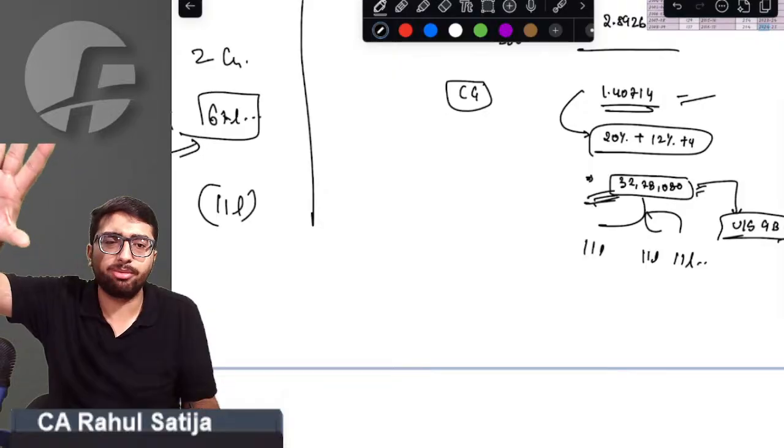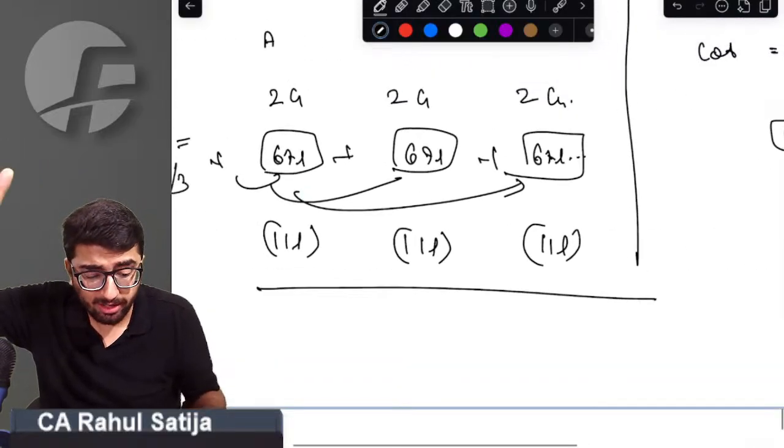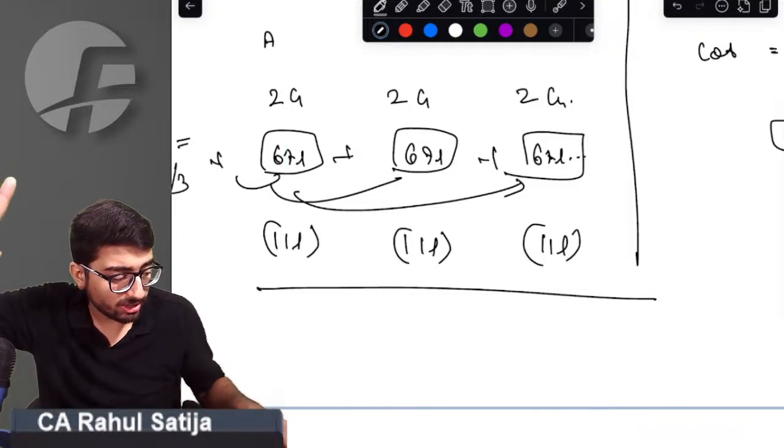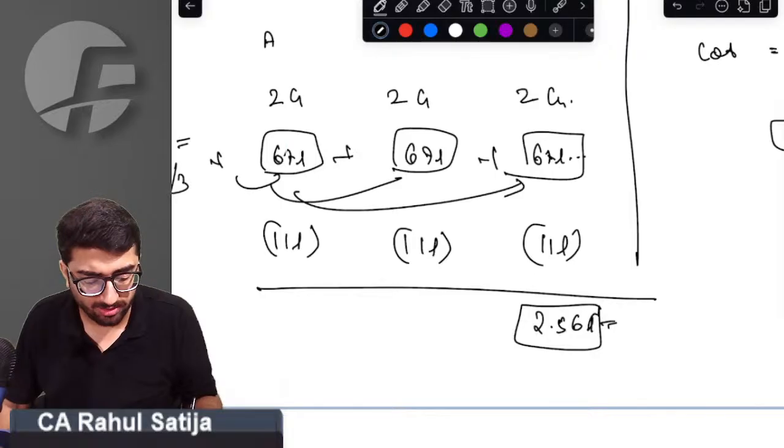For simplification, I'm assuming 11 lakh has to be paid by everybody. Can I say, if this asset would have been sold to an outsider, then every partner's capital would have turned out to be 2.56 crore?